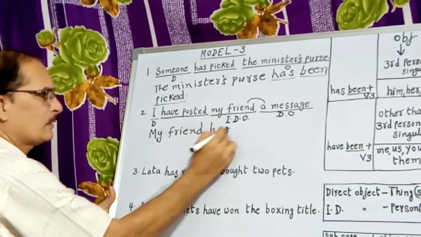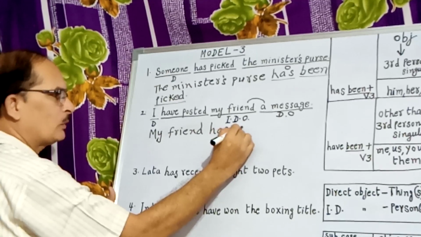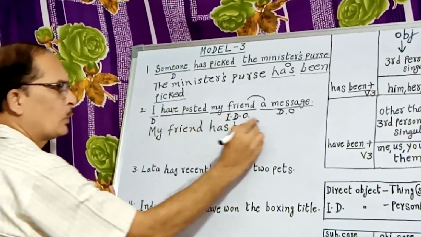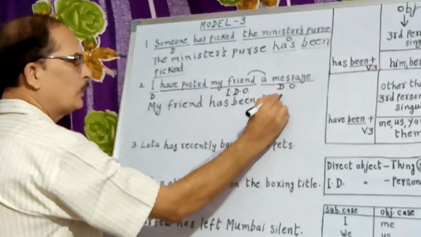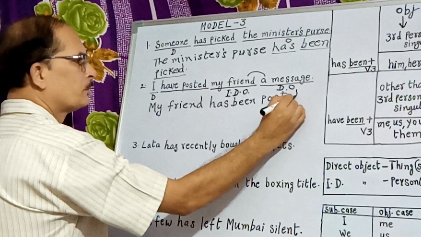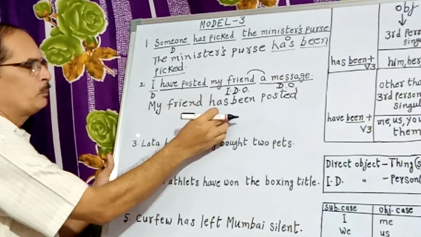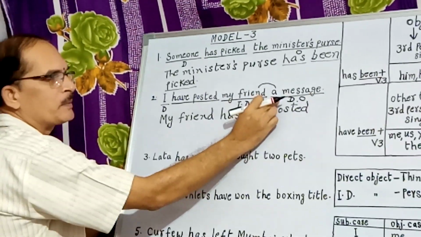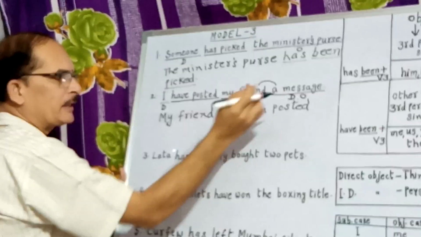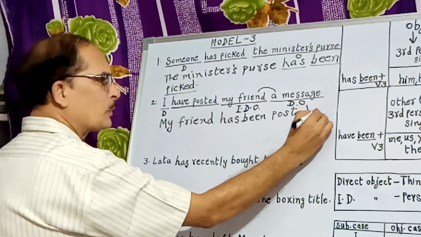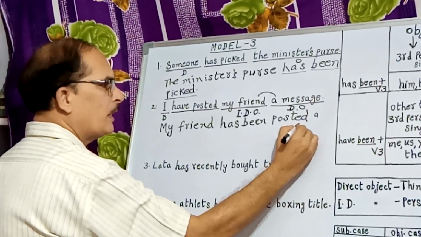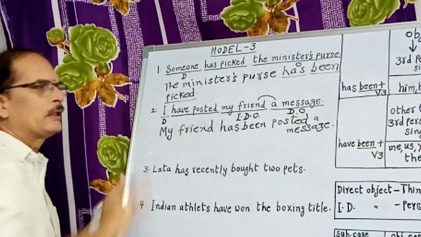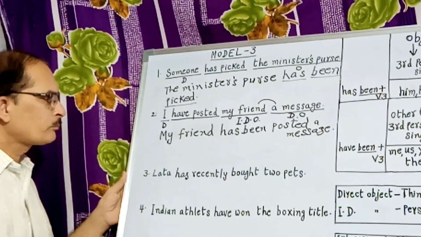My friend has. After has or have or had, we have to write been. Has been posted. That is the V3 of this verb. No change in it. My friend has been posted. By whom is not important. By me is not important. What has been posted is important. That's why we have to write the direct object here: a message. My friend has been posted a message. Of course, you can write by me later.